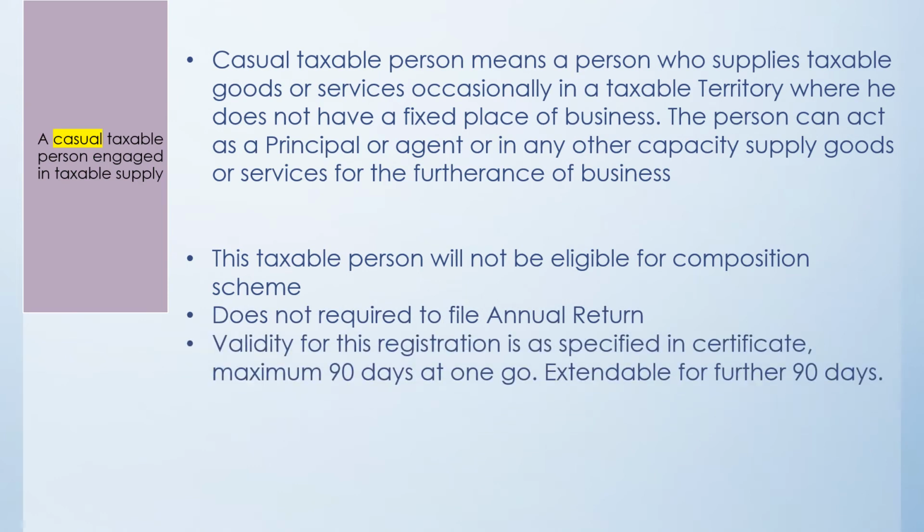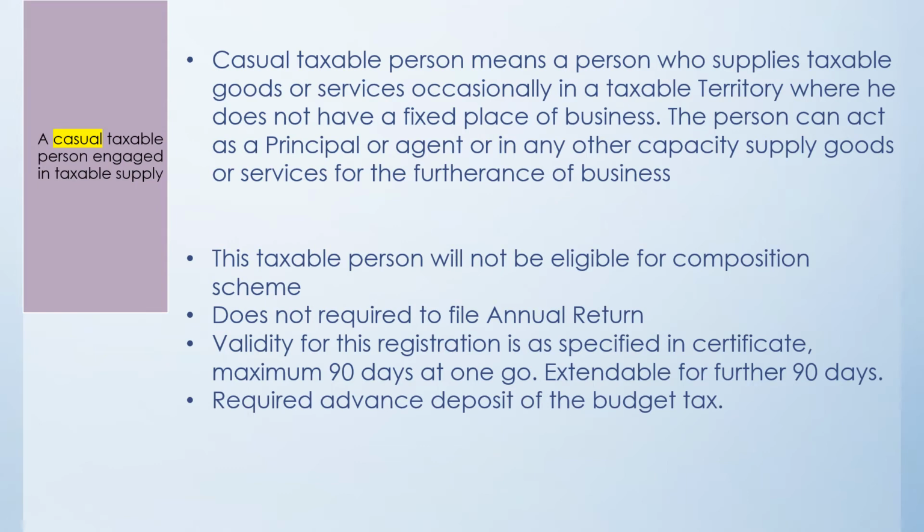And once he gets the validation, the registration valid certificate is valid only up to 90 days at one go. If you want it further extended, then he can extend it for another 90 days. But in any case, it cannot go for more than 180 days. The person is also required to deposit the tax in advance.